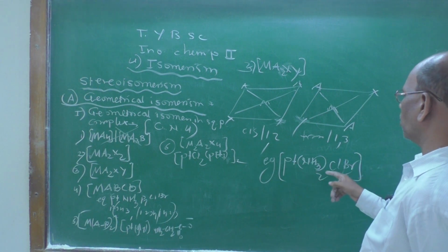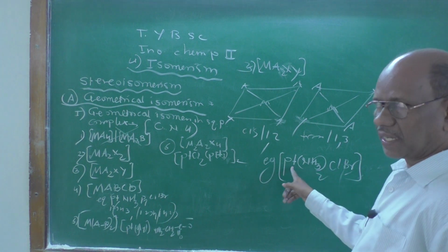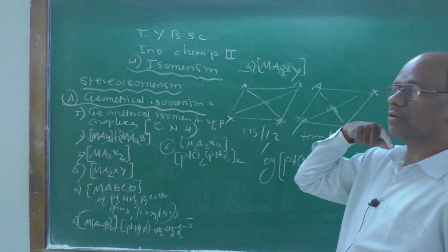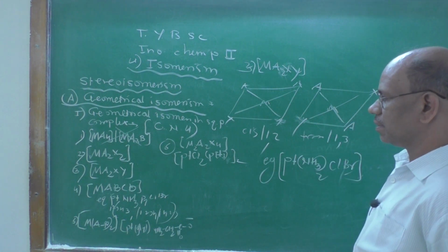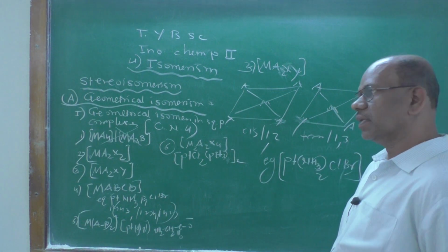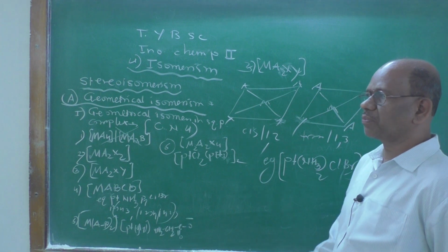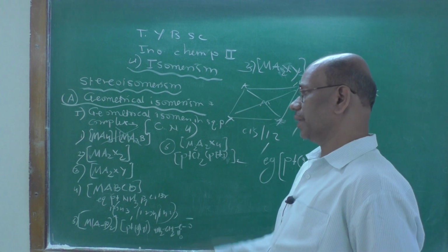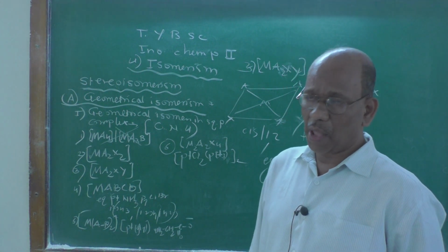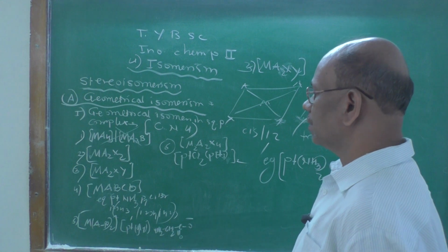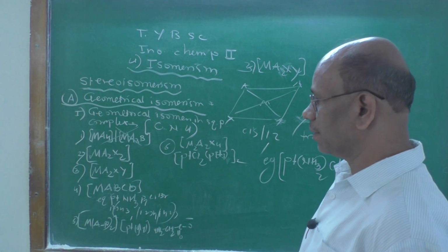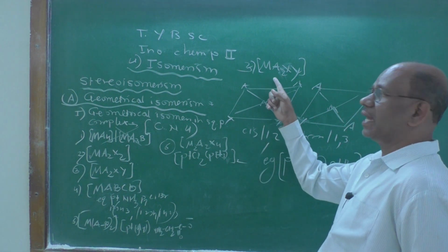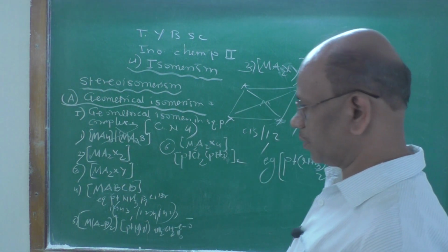that is a bromochlorodiamine platinum(II) complex. So here all A stands for neutral ligand and B stands for the negative ligand. A stands for neutral ligand like ammonia, and B for negative ligand like chlorine, bromine, iodine. So these are the neutral ligands and negative ligands. So it is a third example. It also shows cis-trans isomerism.